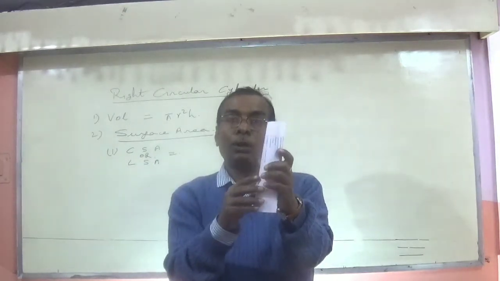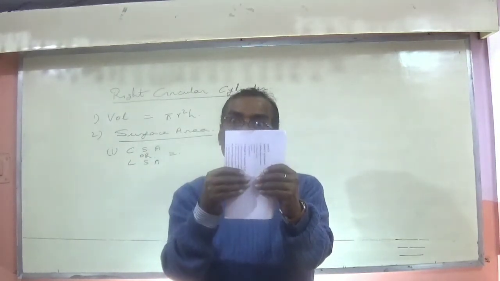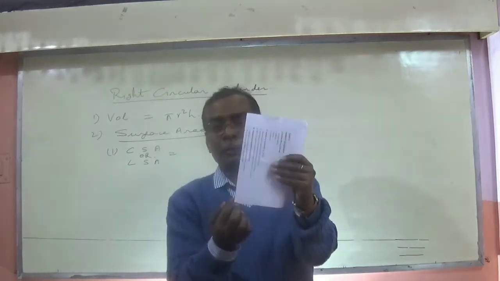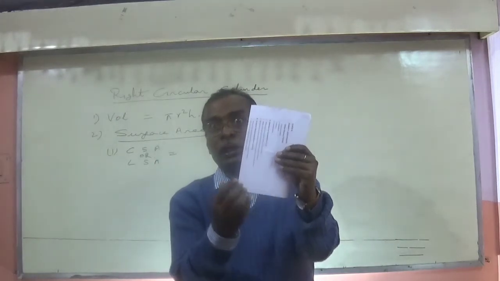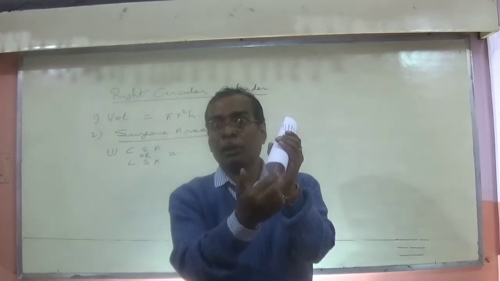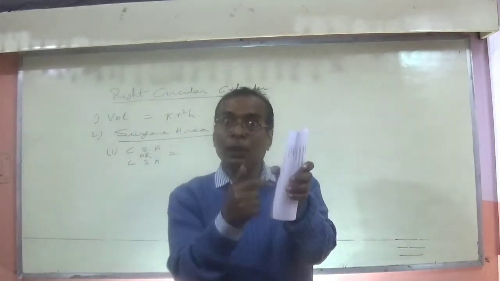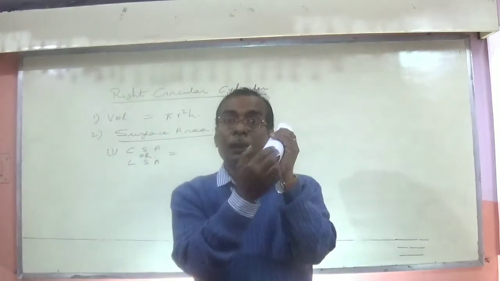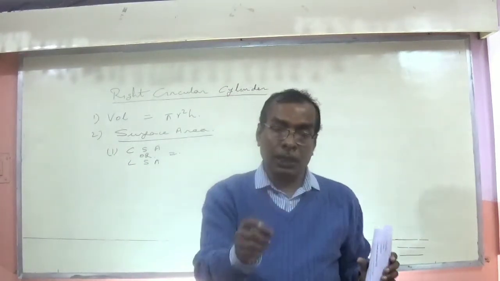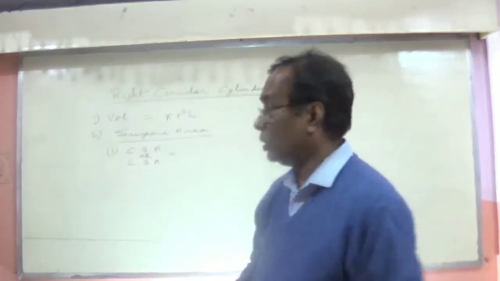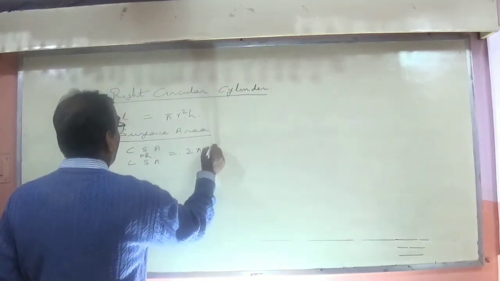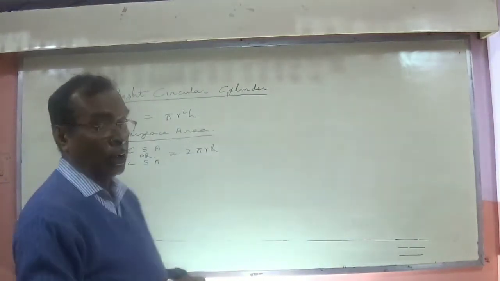Now the question is, how will you find the rectangle's area? Rectangle area is nothing but length into breadth. What is the breadth here? If we fold it, a circle will form. So the perimeter of the circle is the breadth and the height of the cylinder is the length. The perimeter of the circle is 2 pi r, into h. So the curved surface area is 2 pi r h. I think it is clear. So 2 pi r h is the curved surface area or lateral surface area.